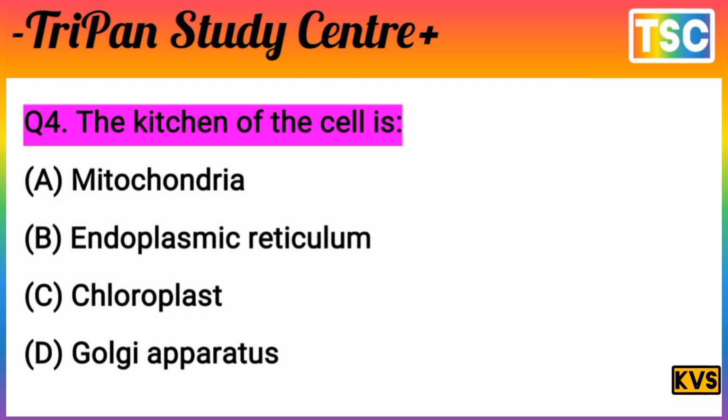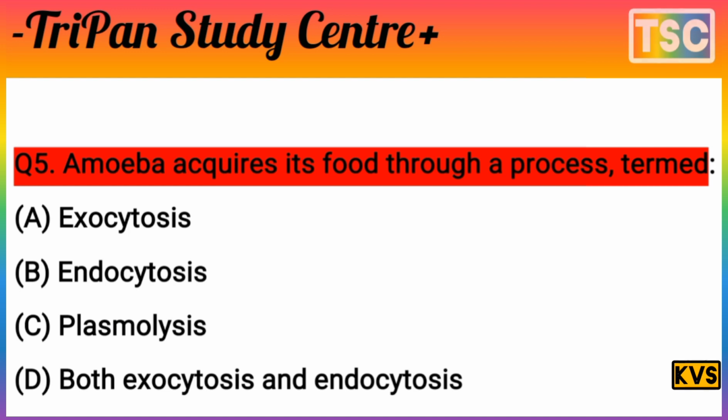Option C, chloroplast is called the kitchen of the cell because they are involved in the photosynthesis of food. They have a green pigment called chlorophyll. So they are called kitchens of cells. It means the option C is correct. And let's see the next question here. Next question on your screen.